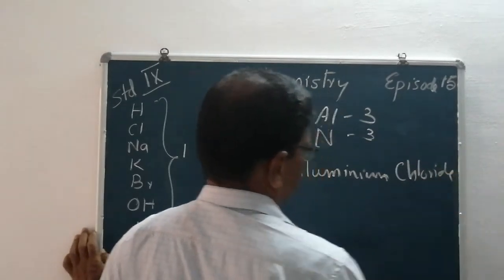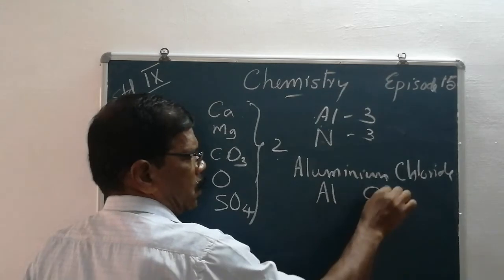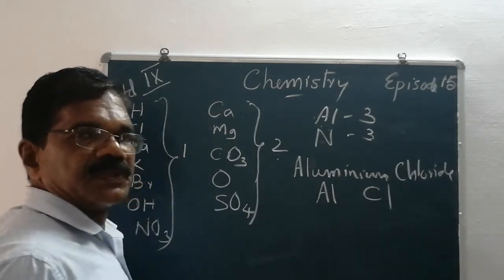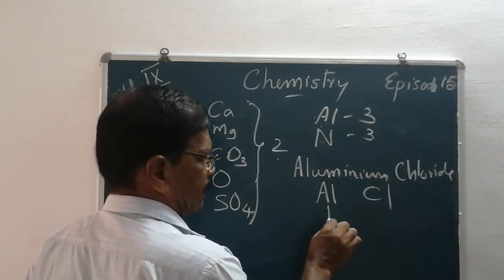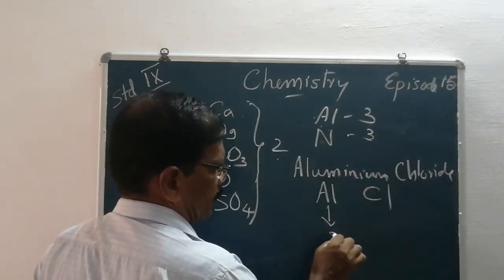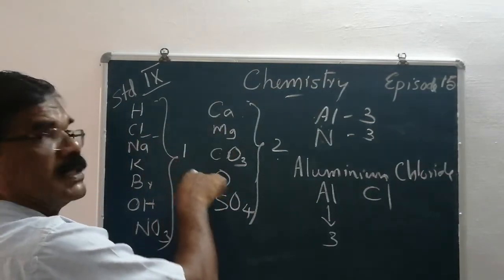Aluminium chloride. What are the constituent elements? First, write the constituent elements. Then what is the second thing? Write the valence of aluminium, which is 3. Write the valence of chlorine. The valence of chlorine is 1.